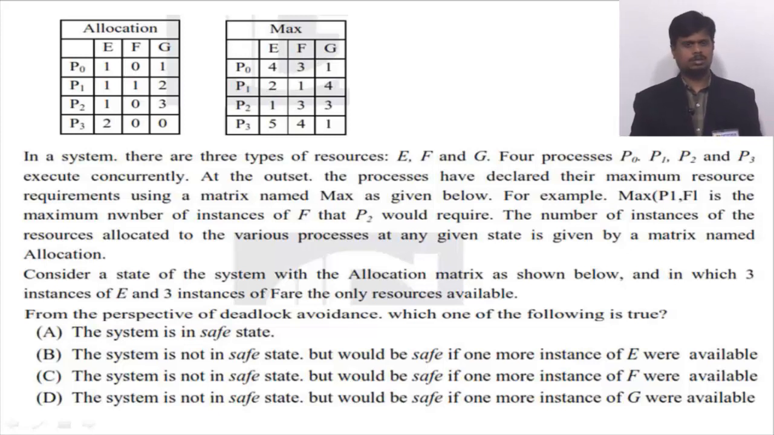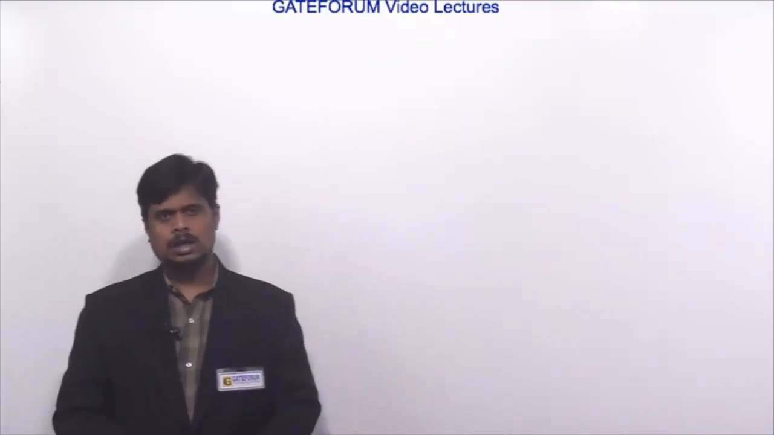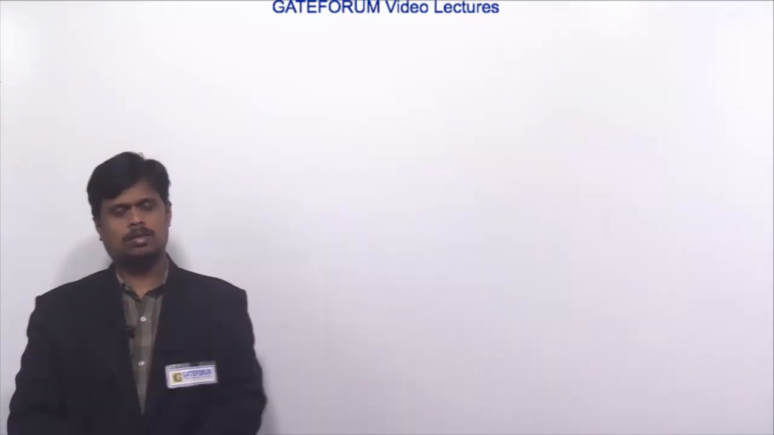Option A, the system is in safe state. Option B, the system is not in safe state but would be safe if 1 more instance of E were available. Option C, the system is not in safe state but would be safe if 1 more instance of F were available. And option D, the system is not in safe state but would be safe if 1 more instance of G were available. So this question is related to the deadlock concept, which is deadlock avoidance.